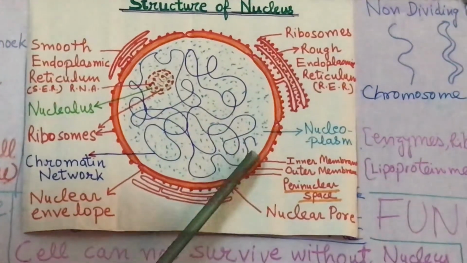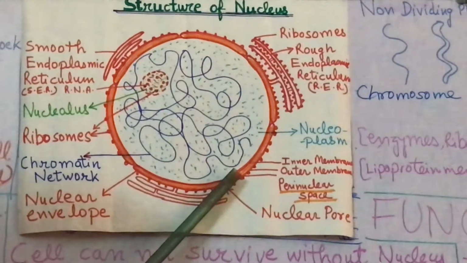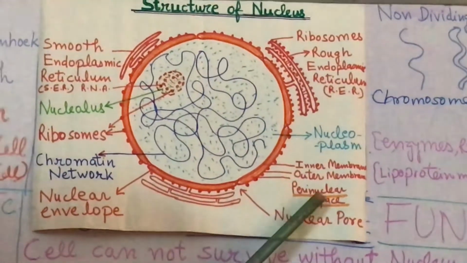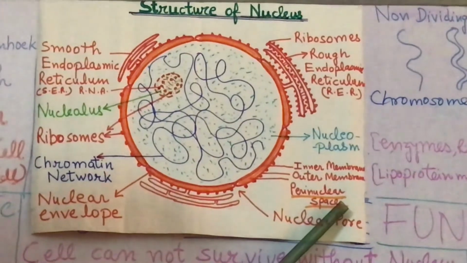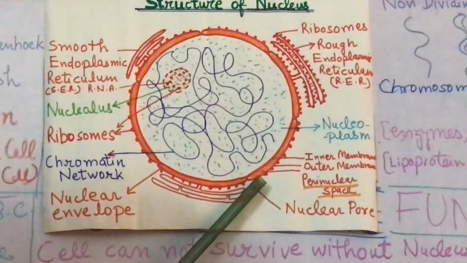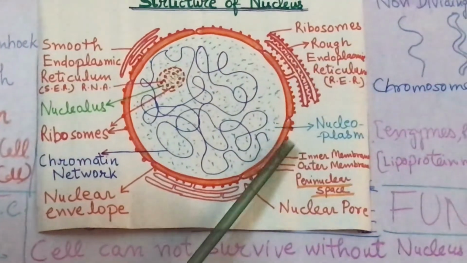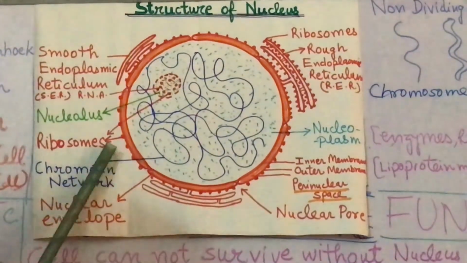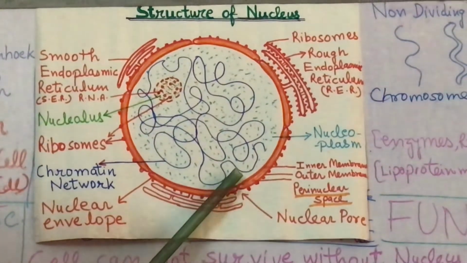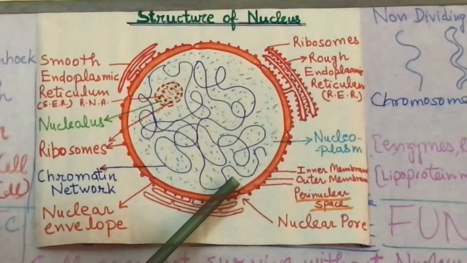These membranes have some gap between them, and I have shown the gap by the orange color here, and this gap is called perinuclear space. We can see the difference between the two membranes. The outer membrane has these rounded ball-like structures, and these are called ribosomes. The inner membrane does not have any ribosome in it.